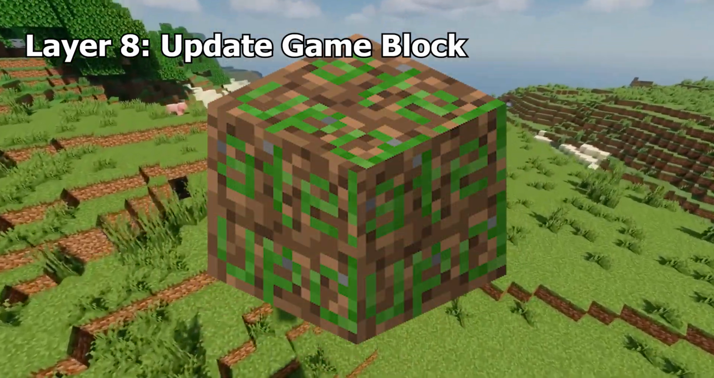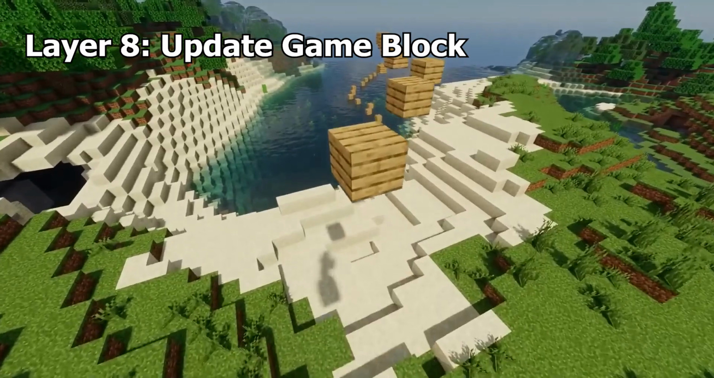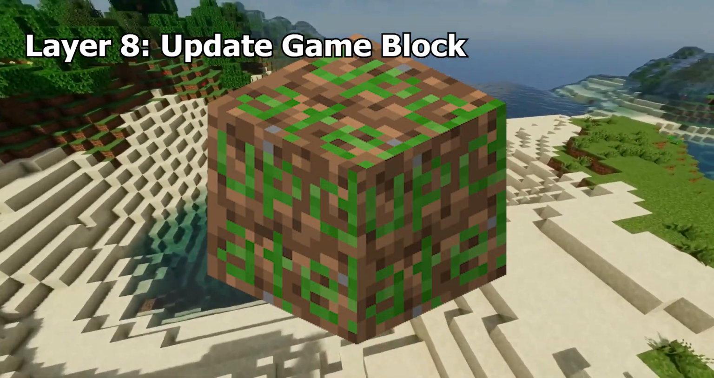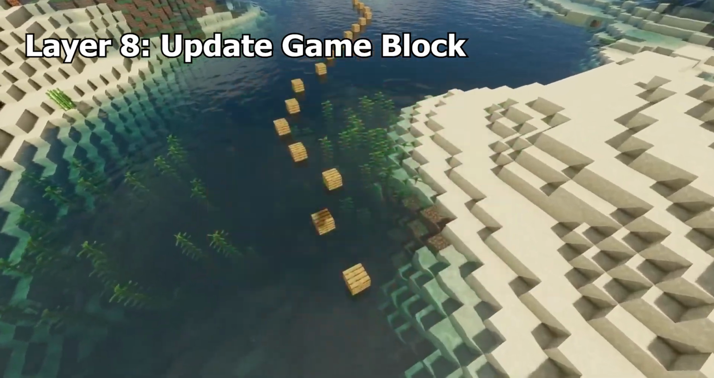Update game block. This is a Bedrock Edition placeholder block that appears when there is an invalid block ID. It's just a dirt block with the word "update" on it. It also has a sister block with the same text in a different orientation from the normal version.